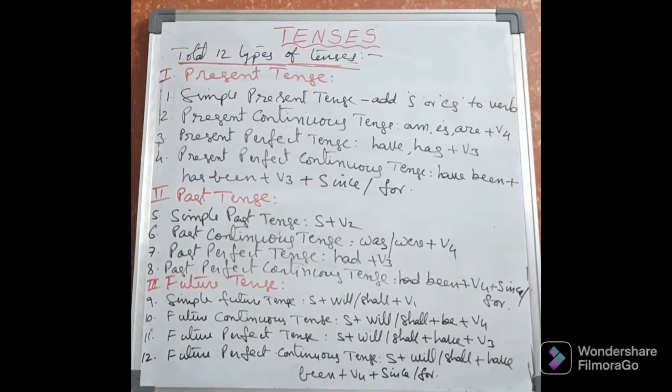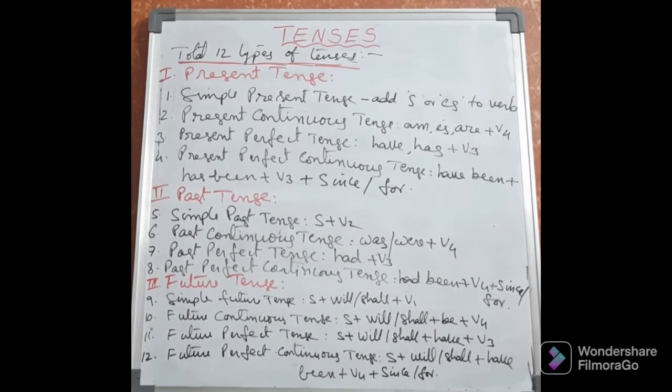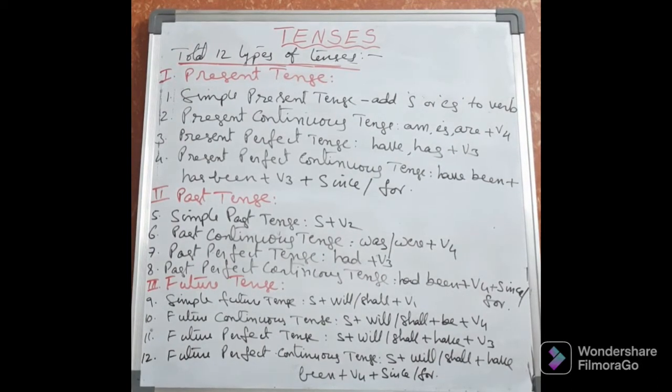So in past continuous tense we have to take was for singular subjects, were for plural subjects, plus V4. Always in the continuous tense, I told you, we have to take V4. Whether it is present continuous, past continuous, future continuous, present perfect continuous, past perfect continuous, or future perfect continuous, in all types of continuous tense we have to take V4.